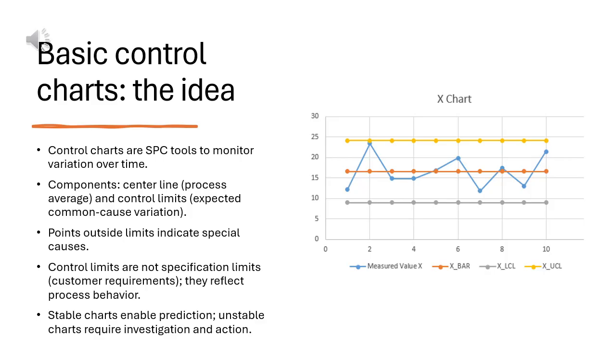A control chart shows a center line and control limits. The center line is the process average. The limits show expected variation under common causes. Data points outside limits suggest special causes.